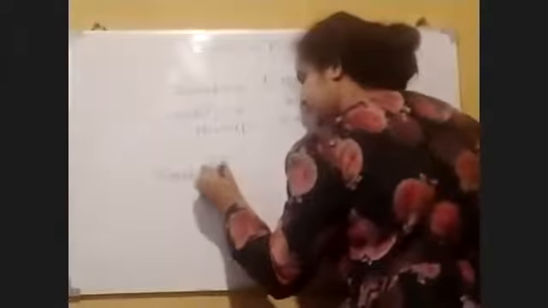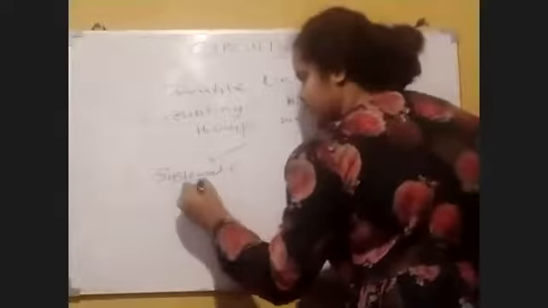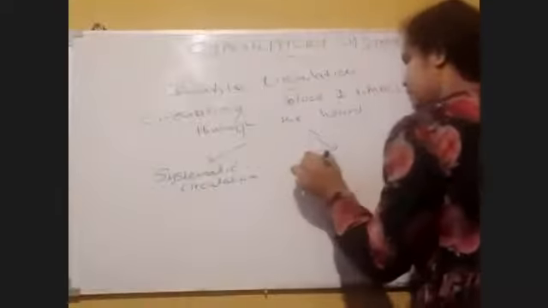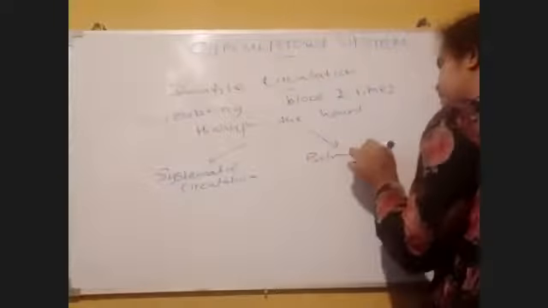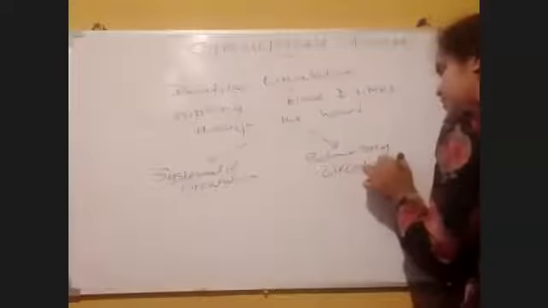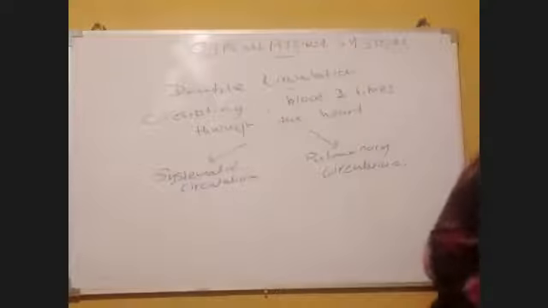Here, double circulation is divided into two parts: systematic circulation and pulmonary circulation. Okay, systematic circulation and pulmonary circulation.